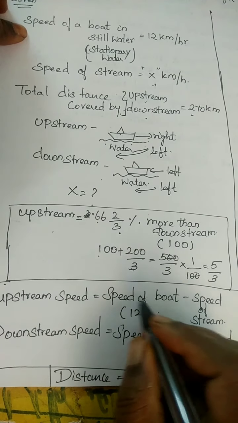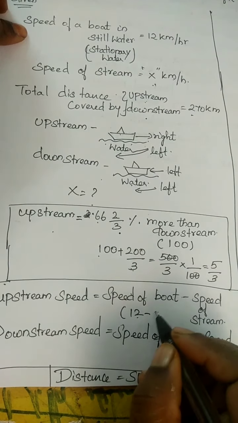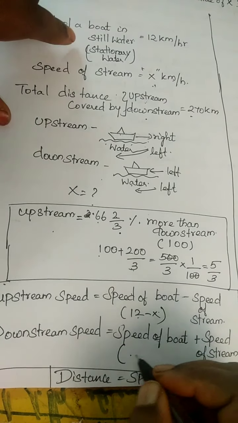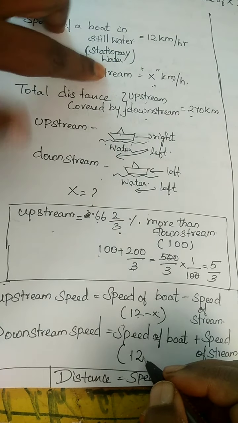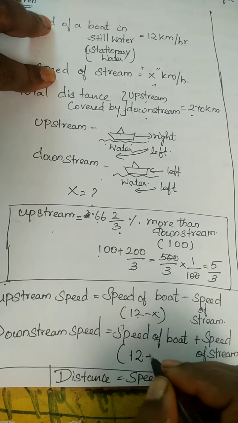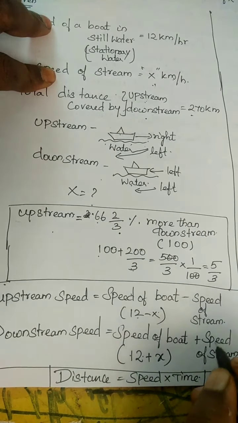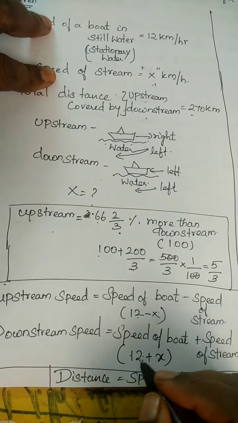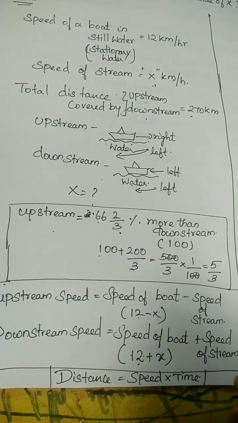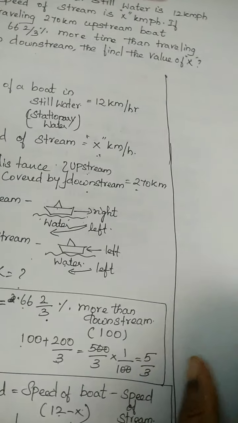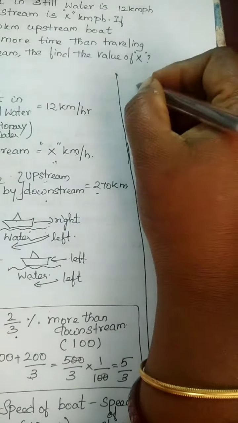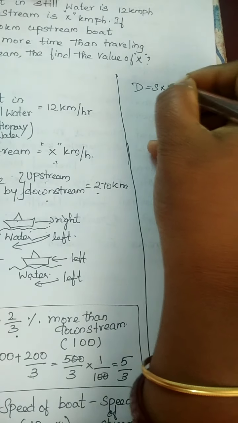So upstream is 12 minus x. For downstream, the speed of boat is 12 and speed of stream is x, so 12 plus x. Okay, now using distance equal to speed into time.